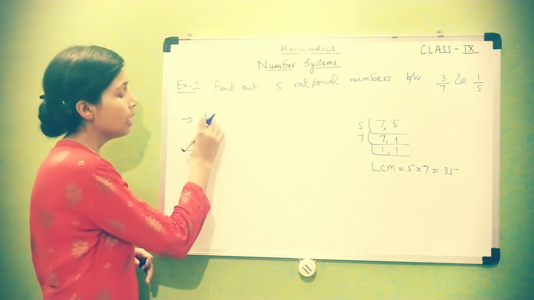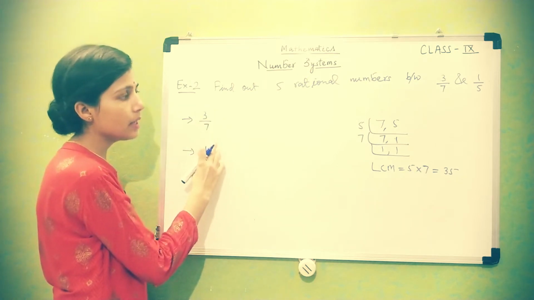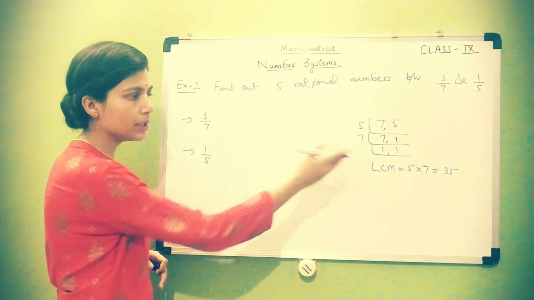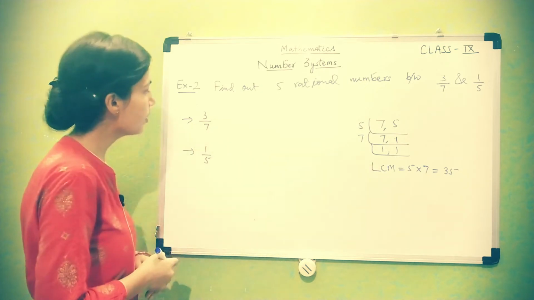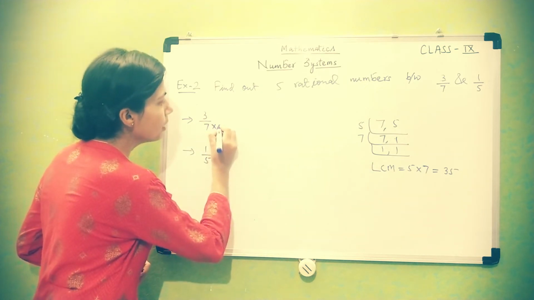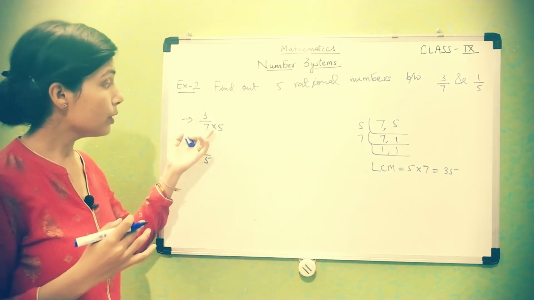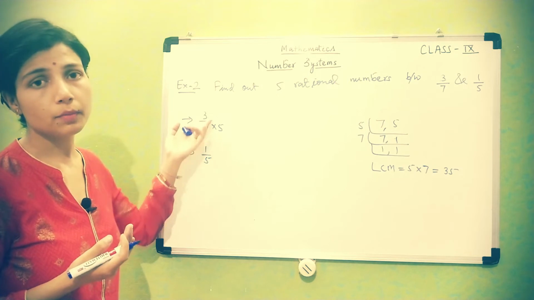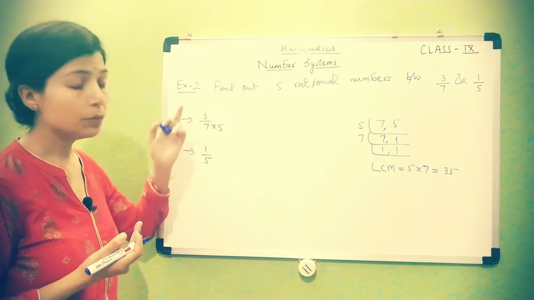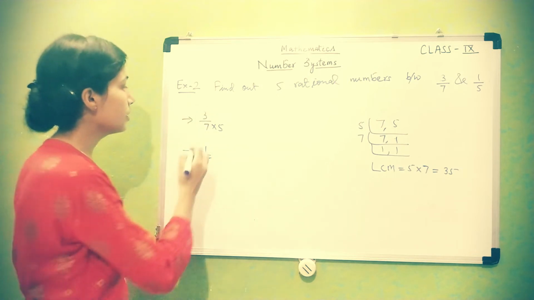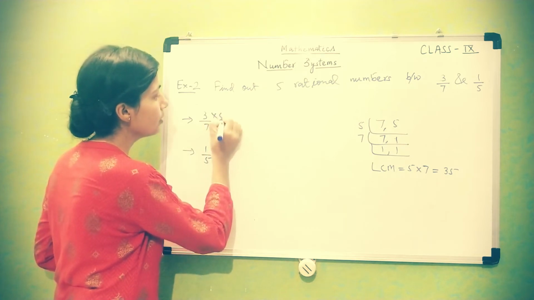So we have to make these rational numbers as equivalent rational numbers with denominator 35. So for this, what you have to multiply by? 5. As I have said in the previous example, you have to multiply both the numerator as well as the denominator. So 7 into 5 and 3 into 5.